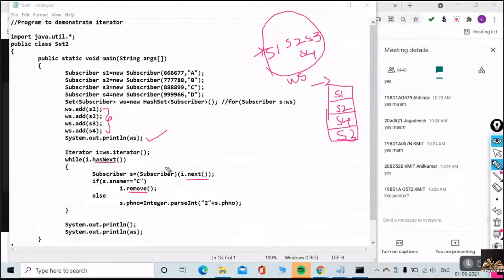How am I iterating through all these statements? Why don't I use a for loop? Why do I need to use iterator? WS is an object.